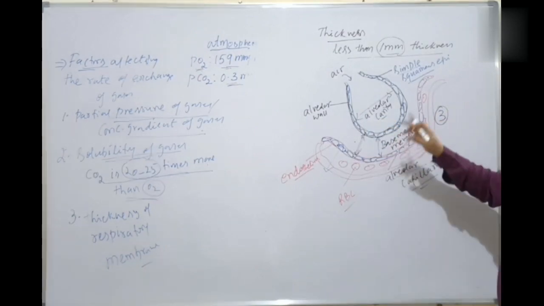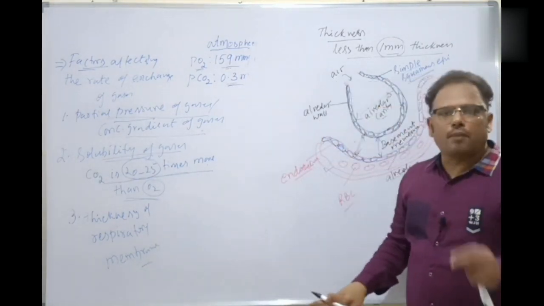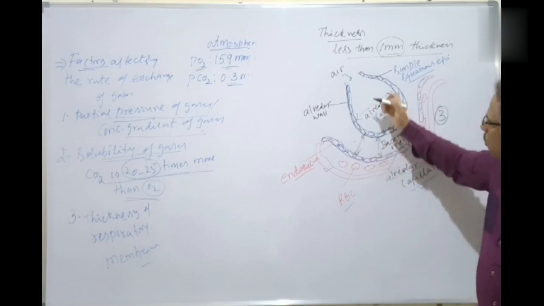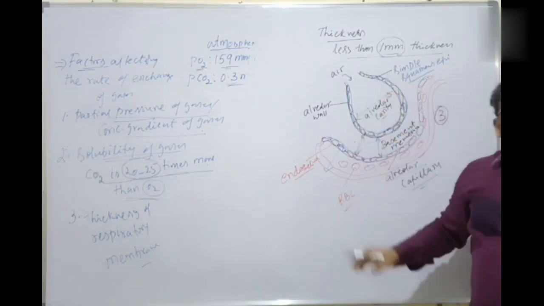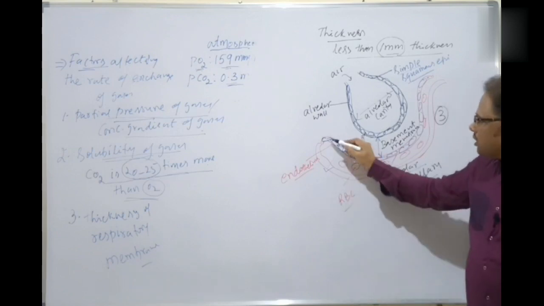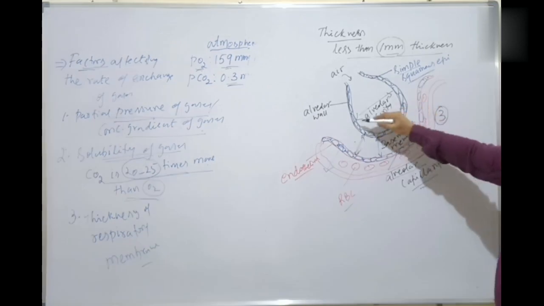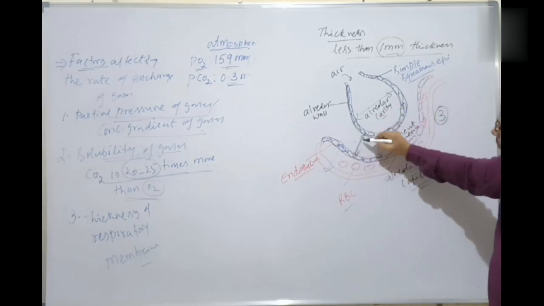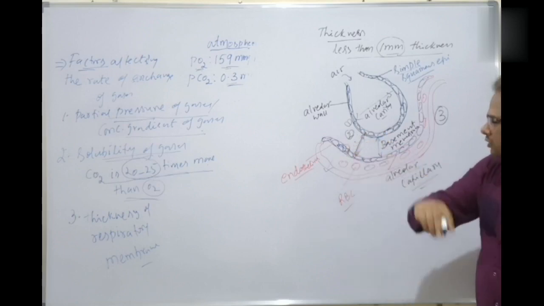This is called the respiratory membrane. The respiratory membrane is formed of 3 layers. One is the simple squamous epithelium of single cell layer present in the alveolar wall. The other is the capillary endothelium. Between these two, the basement membrane is present.